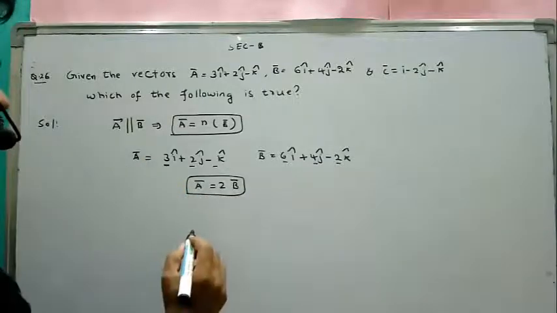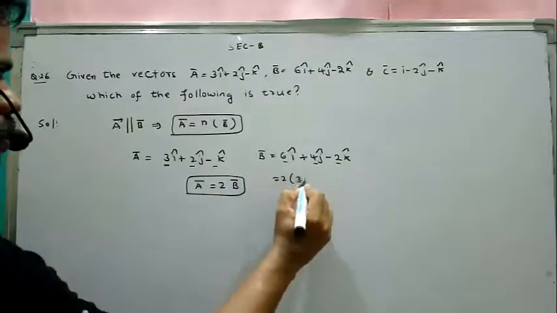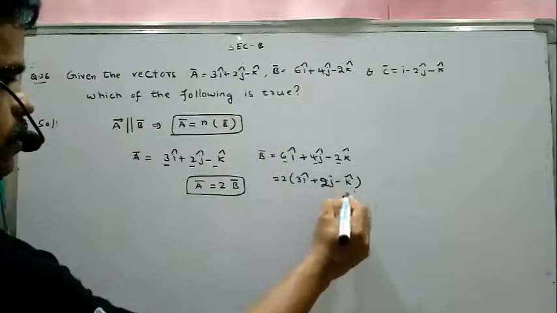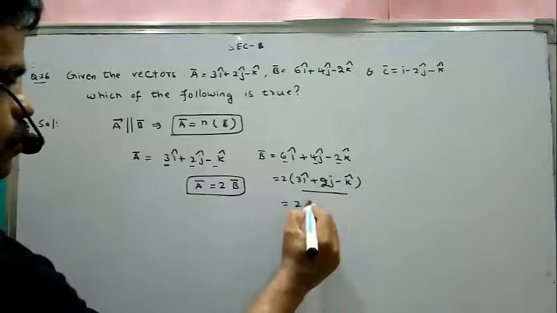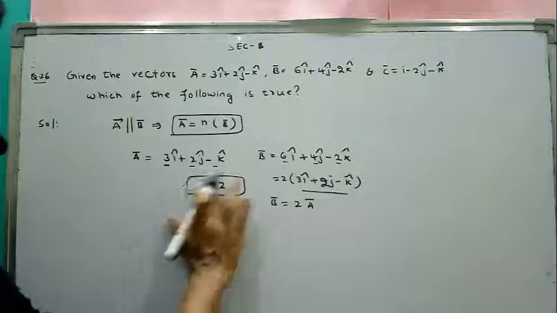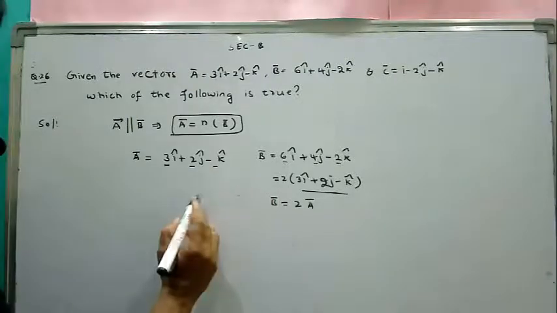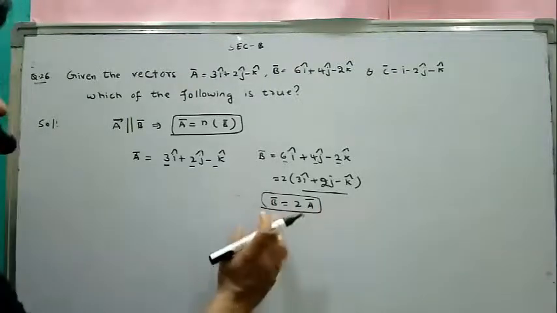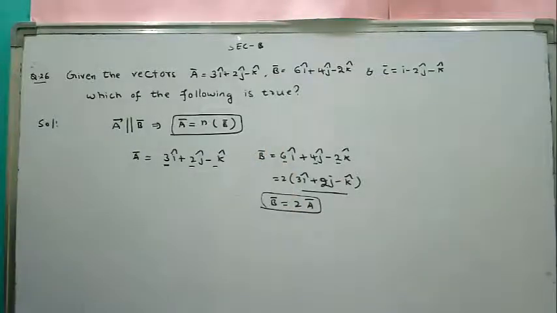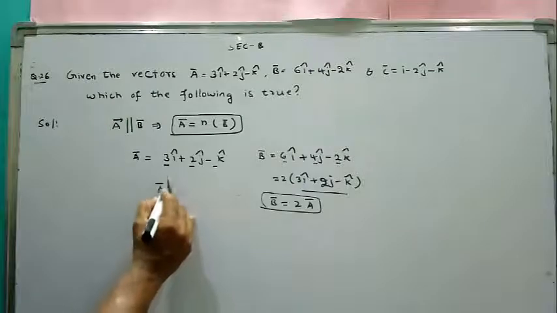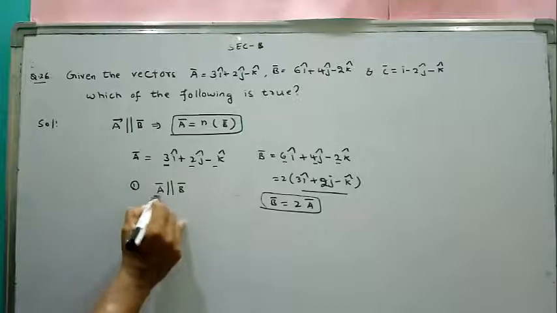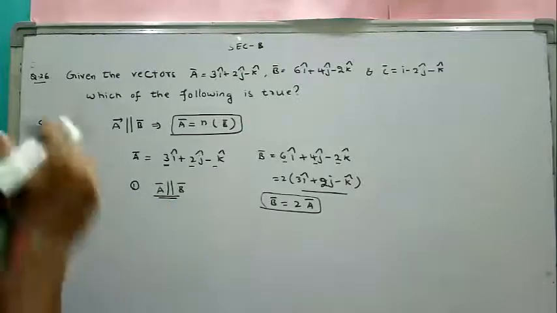So we can write B equal to 2A. That means the vector B is a scalar multiple of vector A, so A is parallel to B. This is what we first concluded.